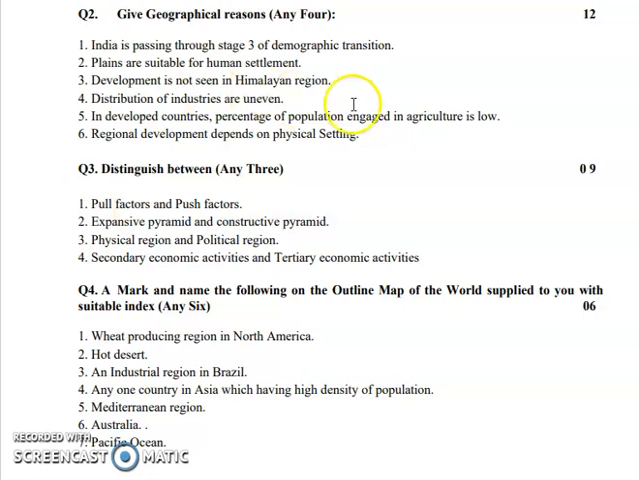In developed countries, the percentage of population engaged in agriculture is low. So why it is low, that explanation you have to write in the case of developed countries, and why the agricultural land is low. Next, regional development depends on physical settings. So you have to write about rural land use, you have to write about urban land use, and according to that you have to talk about regional development.